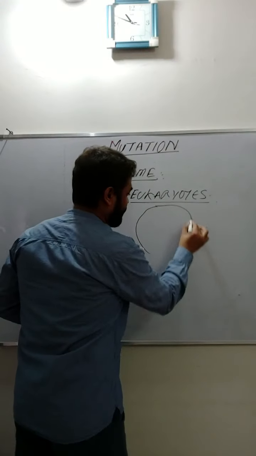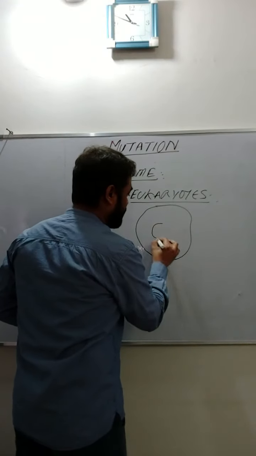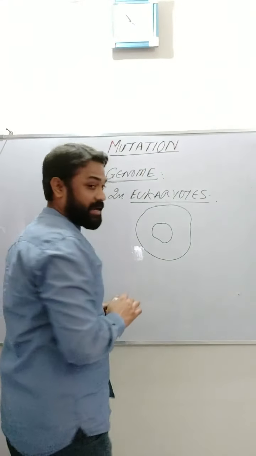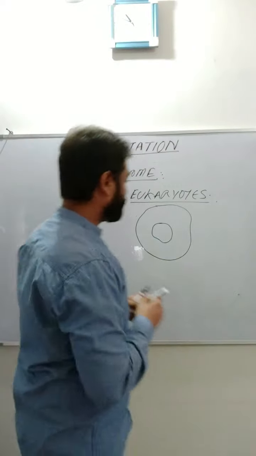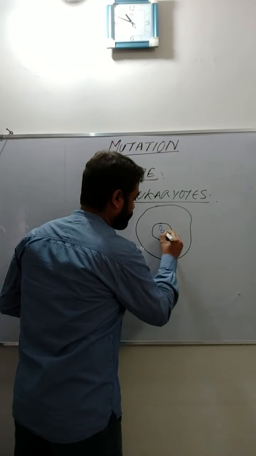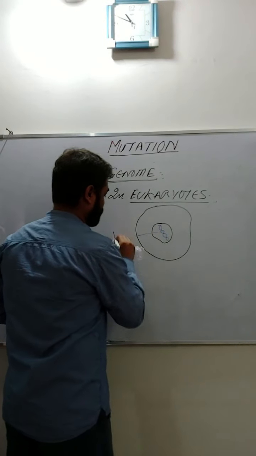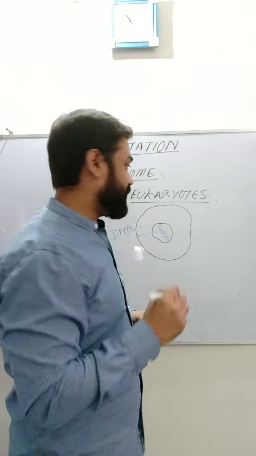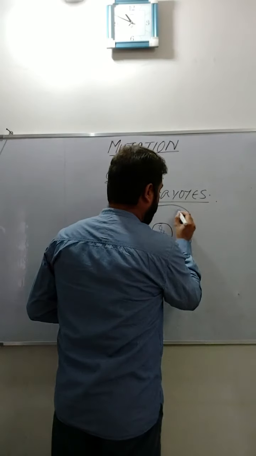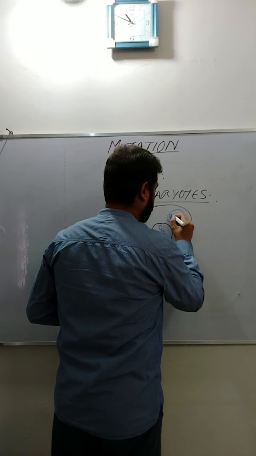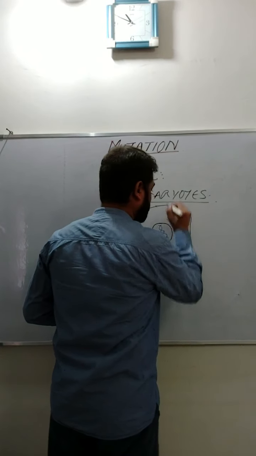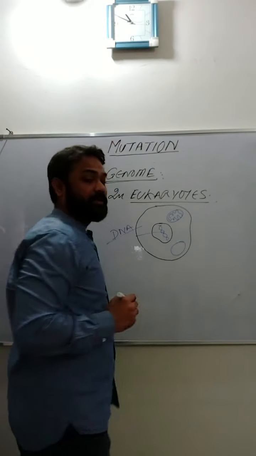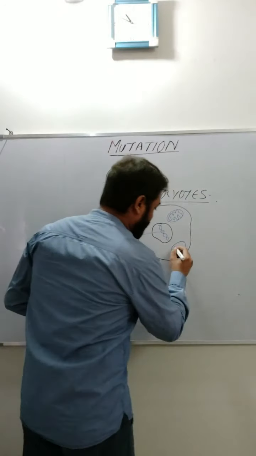Suppose I have a cell with a nucleus. Since it is a eukaryotic cell, I can have information inside the nucleus, plus I can also have information in mitochondria.